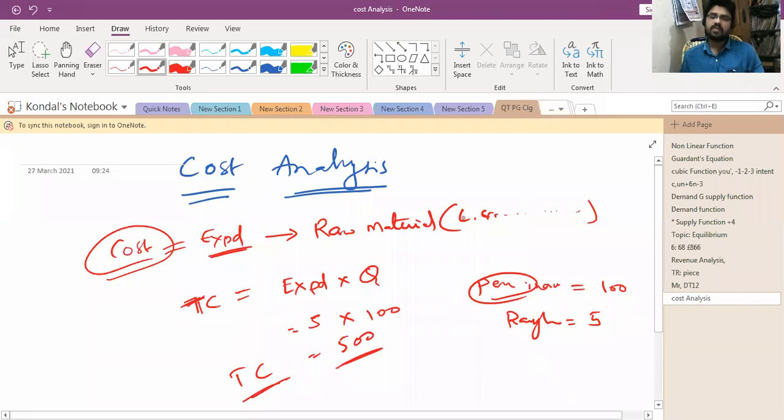Total cost is how much money you are spending to produce goods and services. Here we are taking only goods. If you want to provide a service, you take how much you spend on the particular service, then multiply the expenditure by the quantity of services. Here we have taken only the quantity of pens, 100 pens. In order to produce 100 pens, we spent 5 rupees for each pen. That is 5 into 100, 500. This is the total cost. Am I right?